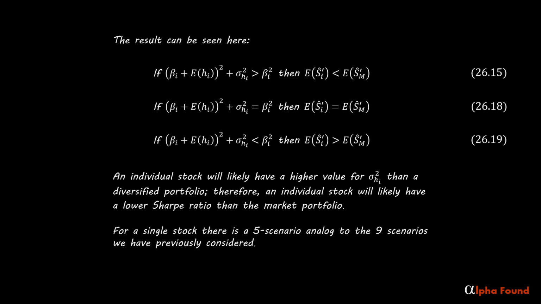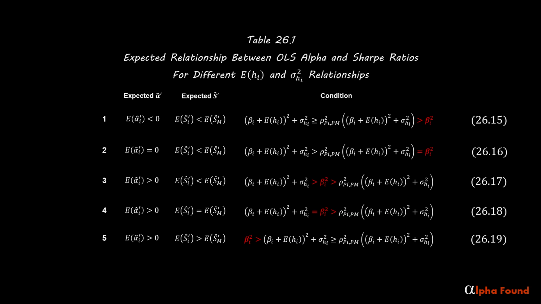For a single stock, there is a 5-scenario analog to the 9 scenarios we have previously considered. Table 26.1. Expected relationship between OLS alpha and Sharpe ratios for different expected H and variance of H relationships. The red color is simply to highlight the location of the ideal beta squared.